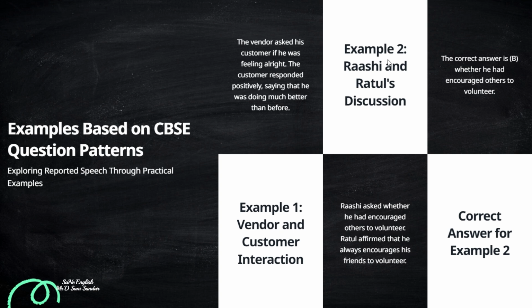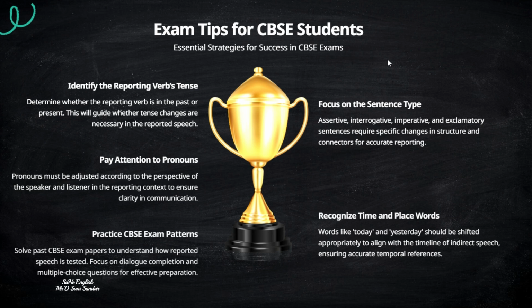Now we come to some of the tips that CBSE students must know while attempting the English paper regarding reported speech. The first is that you have to identify the reporting verb's tense. What tense is it given in? The reporting verb determines whether tense changes are necessary or not. For example, if "said" is in the past, all tenses in the reported speech will move back. Then focus on the sentence type, where you have to determine whether it's an assertive, interrogative, imperative, or exclamatory sentence.